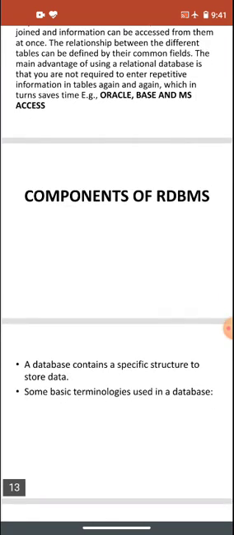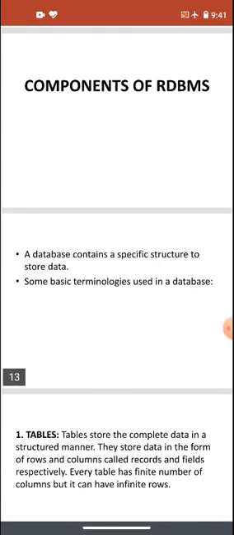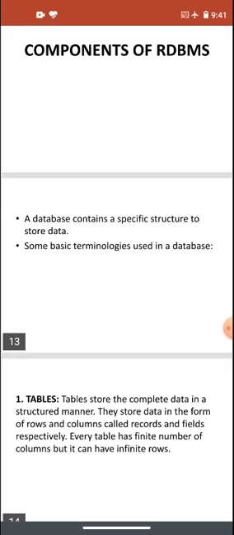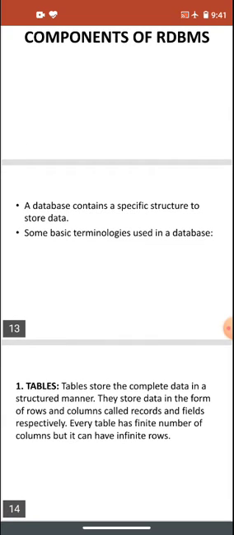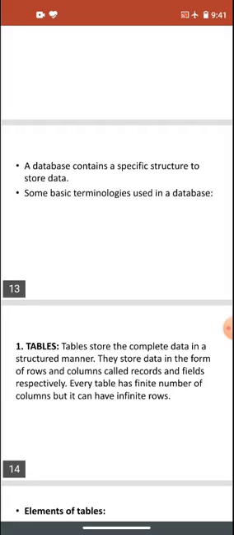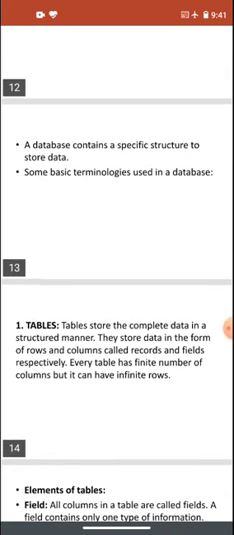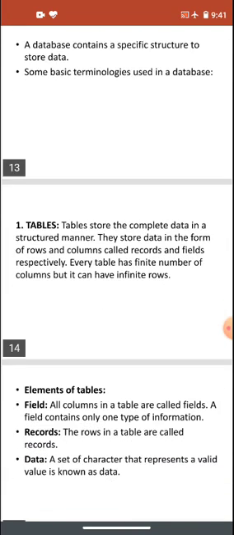Components of RDBMS. RDBMS means Relational Database Management System. A database contains a specific structure to store data. Some basic terminologies are used in a database. The components of RDBMS, which we will study, are based on a specific structure, and the first terminology is the table.